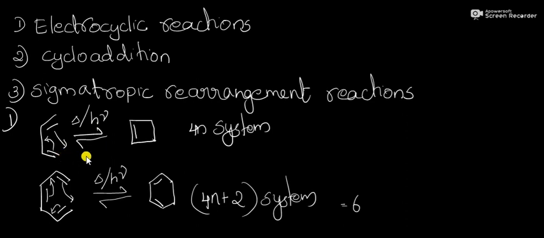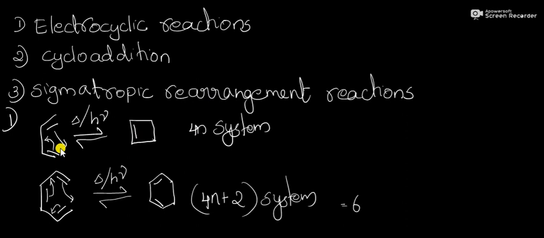And electrocyclic reactions are intramolecular reactions. That is, only one reactant and one product will form. Electrocyclic reactions can also be called isomerization reactions. That is, here olefinic compounds, that is, conjugated compounds, undergo ring closing to give cyclic alkenes.